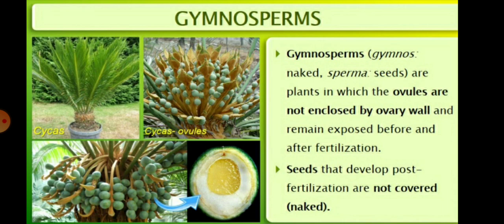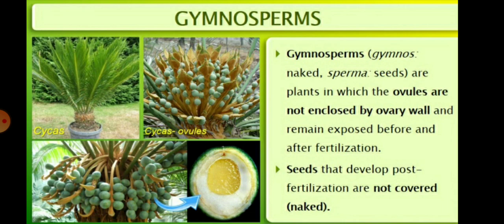So, children, the seeds that develop post fertilization are not covered, they are naked, meaning the fruit is absent. The examples of gymnosperms are Cycas, Pinus, Ephedra.